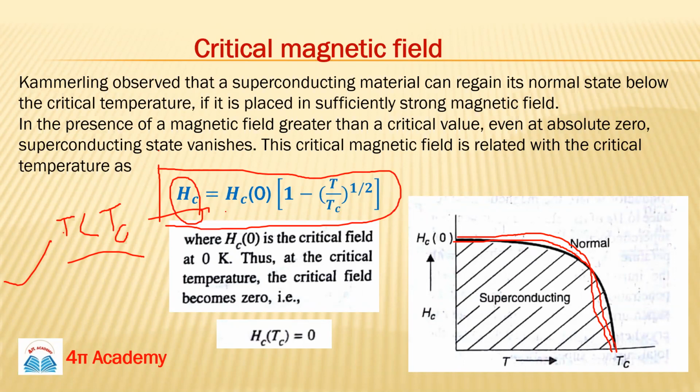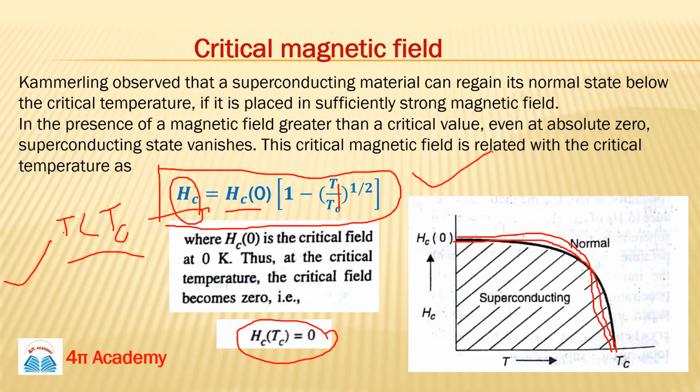So what is this term Hc0? It's basically the critical field at T equals 0, and this is the critical field at temperature T. When you put T equals Tc, this term will cancel out, and it will be 1 minus 1, which is 0. So your Hc at T equals Tc will be 0. This is a very important formula. Any confusion so far?